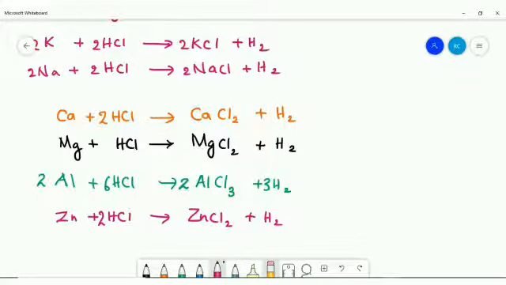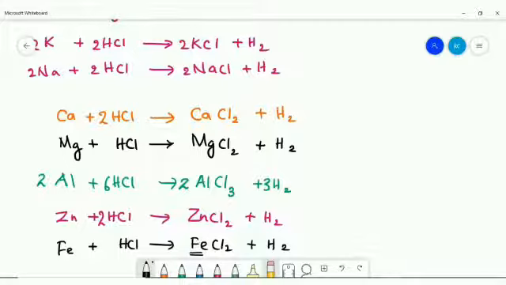Now, if we are looking at the reaction of iron, Fe plus HCl, the product will be FeCl2 and H2. Here iron is in the +2 oxidation state, so the compound is called ferrous chloride. So these are the different metals reacting with the dilute HCl.